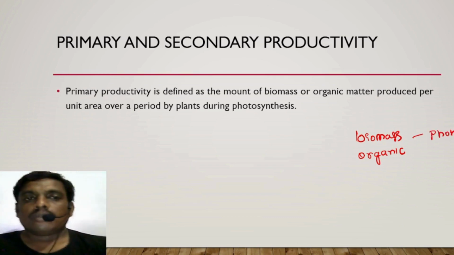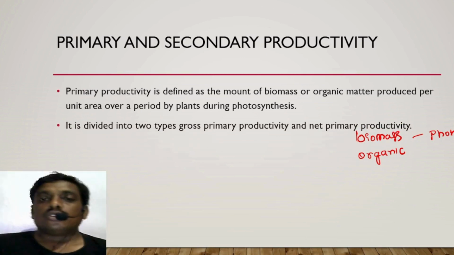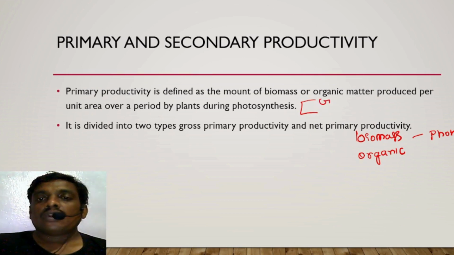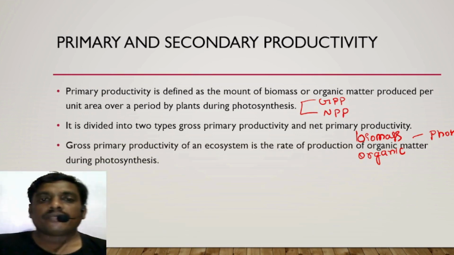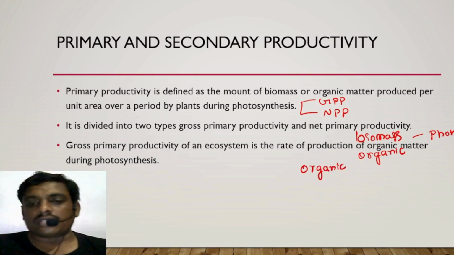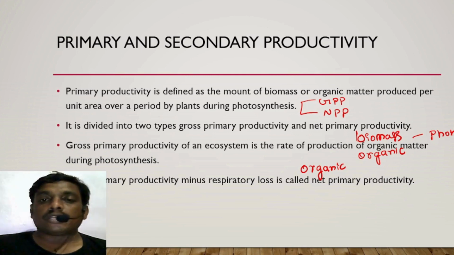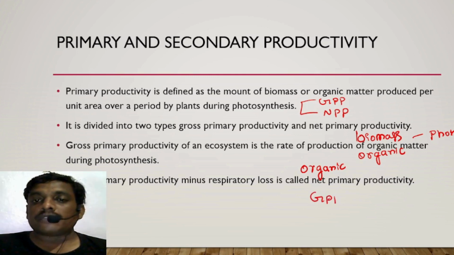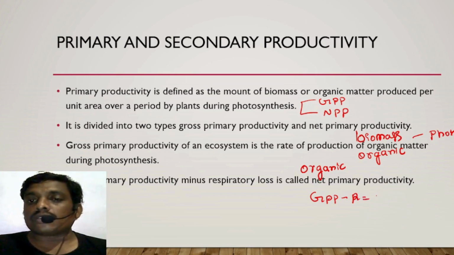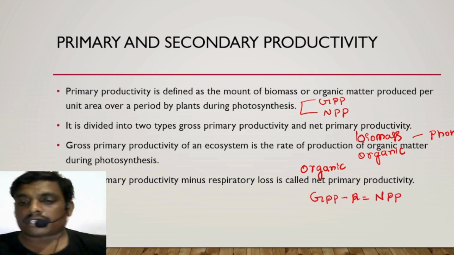You know very well that primary productivity is classified into gross primary productivity and net primary productivity. Gross primary productivity is the rate of production of organic matter during photosynthesis. Gross primary productivity minus respiratory loss is equal to net primary productivity.